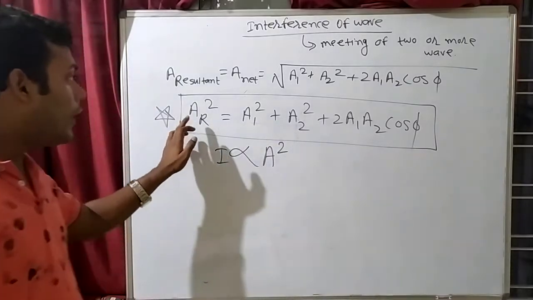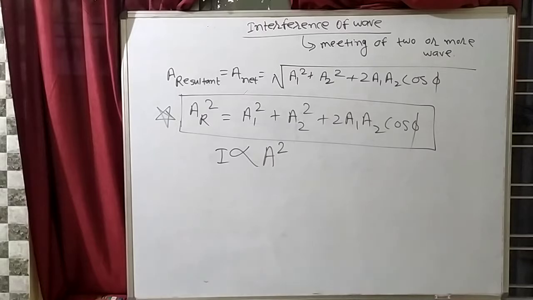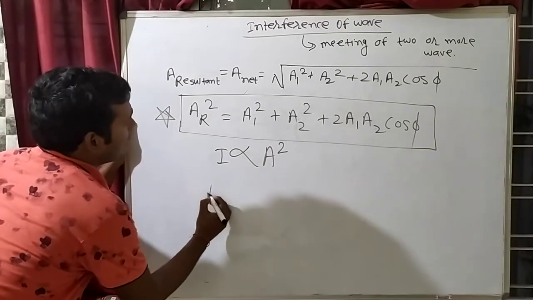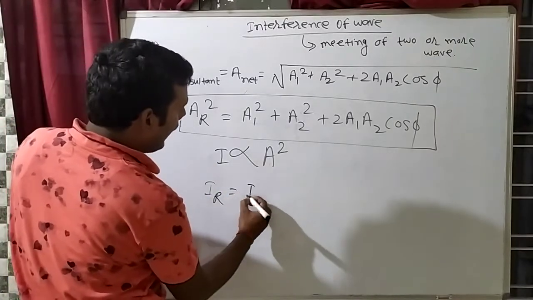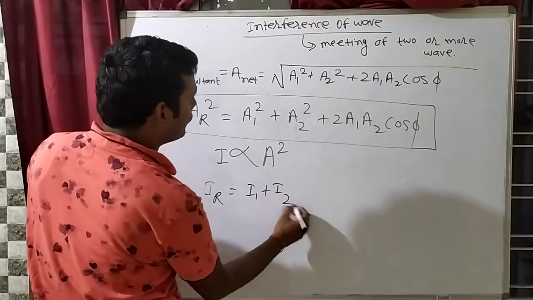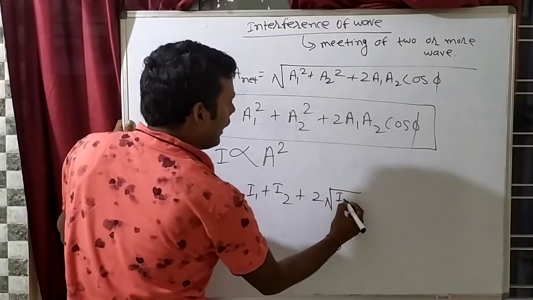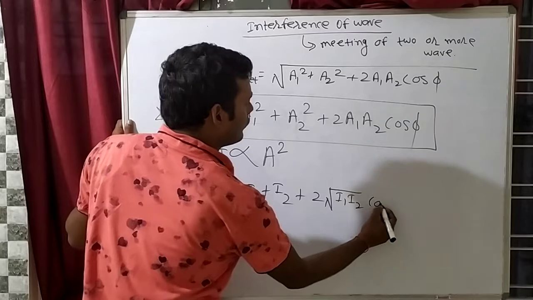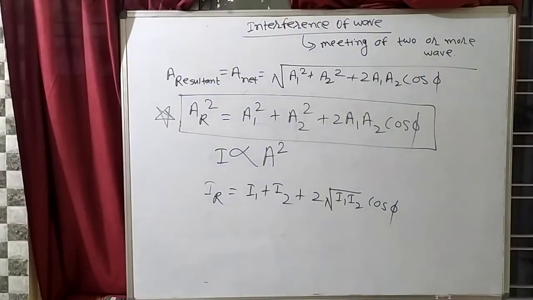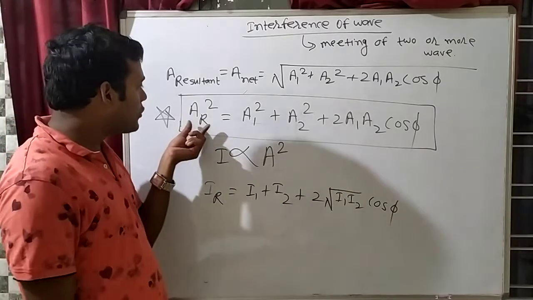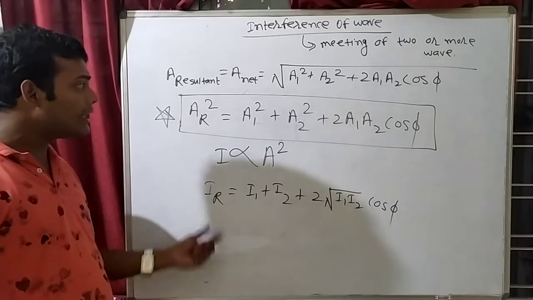Clear? So if suppose from this equation I want to make intensity, so can we write that I resultant is equal to I1 plus I2 plus 2 root I1 I2 cos phi. 2 root I1 I2 cos phi. Because on the place of A square we have to write I. So on the place of A square I am writing I resultant.